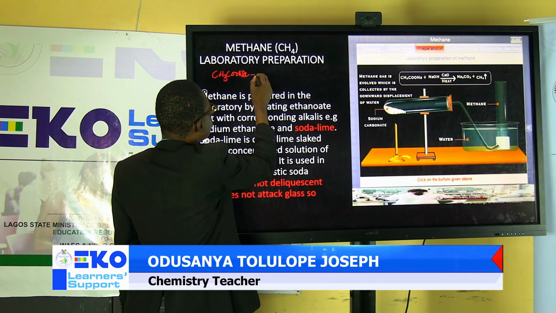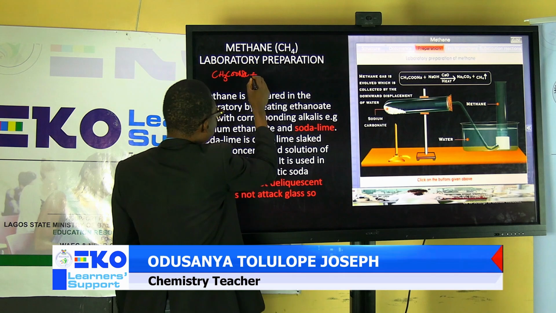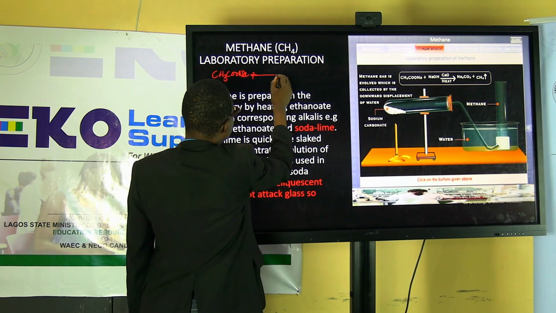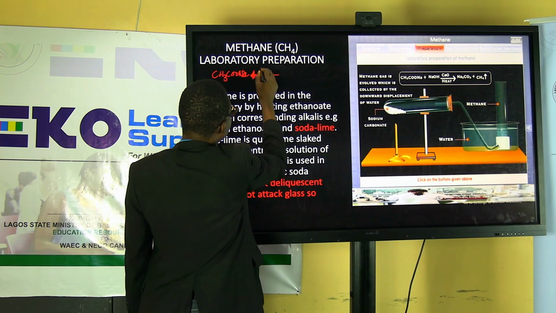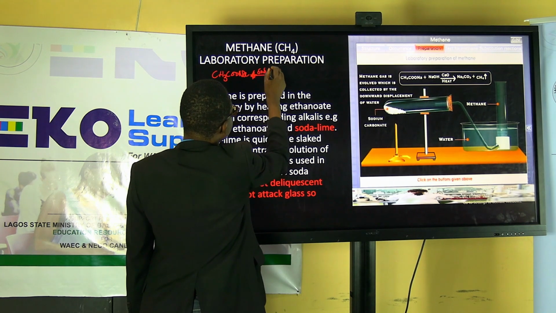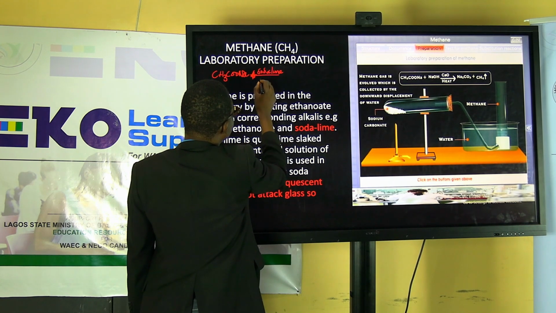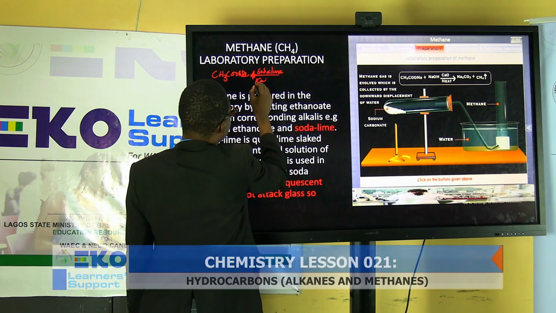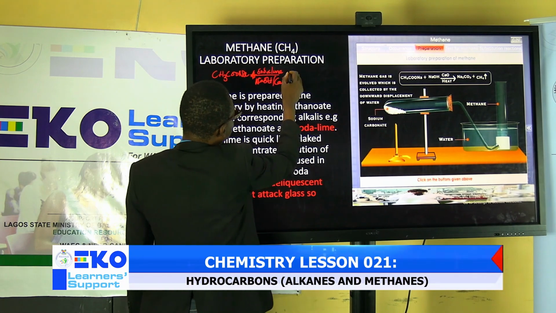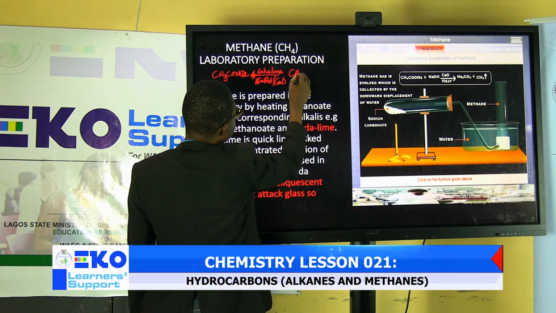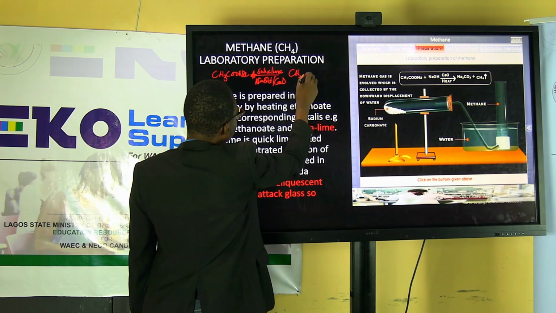So basically, it is heated in the presence of soda lime. The soda lime is NaOH/quicklime. And when it happens, it gives CH4 gas.